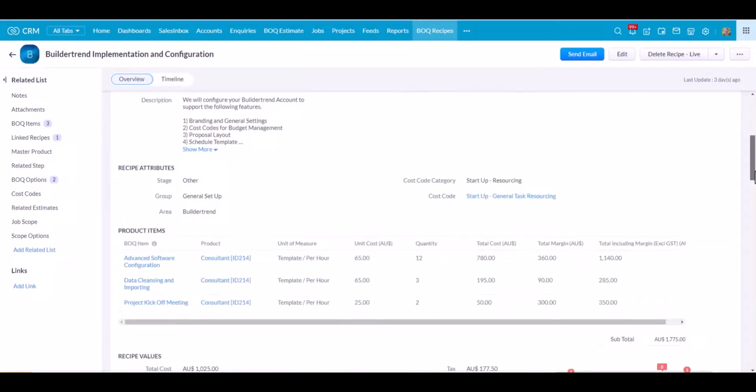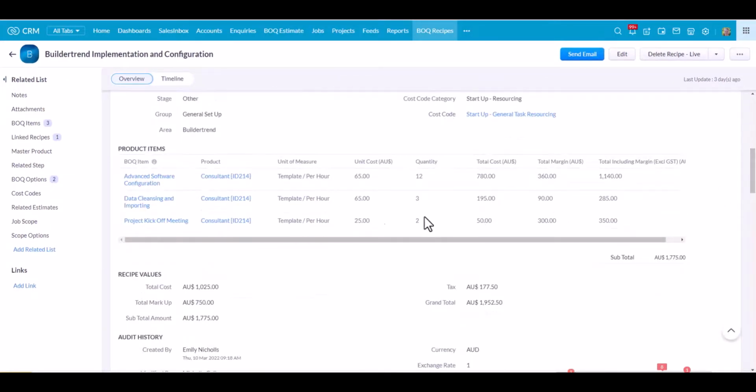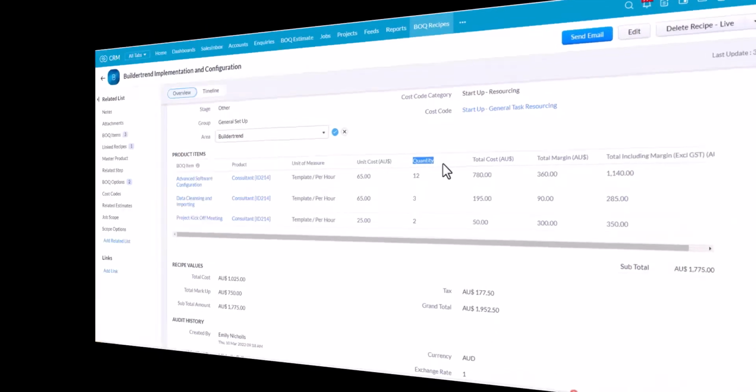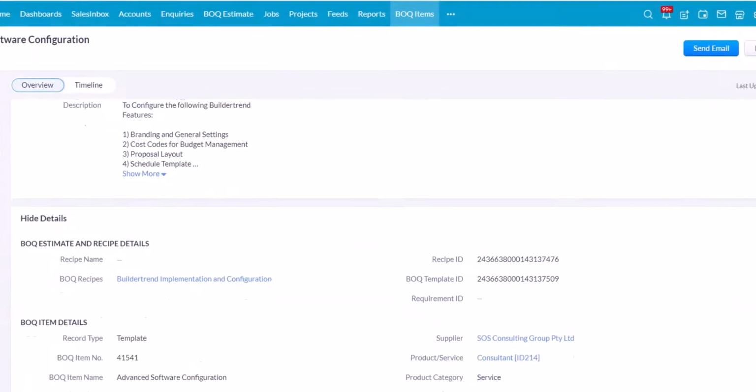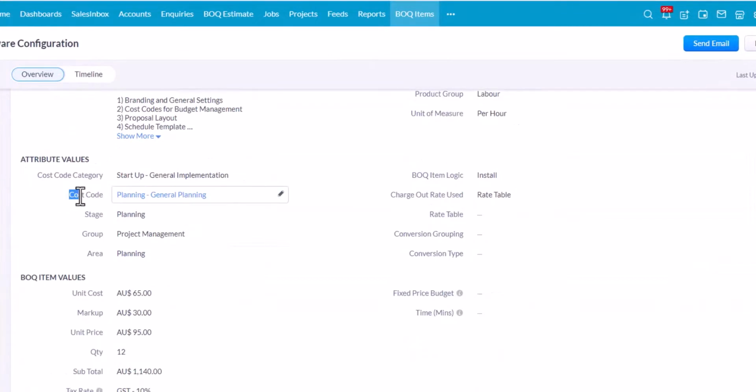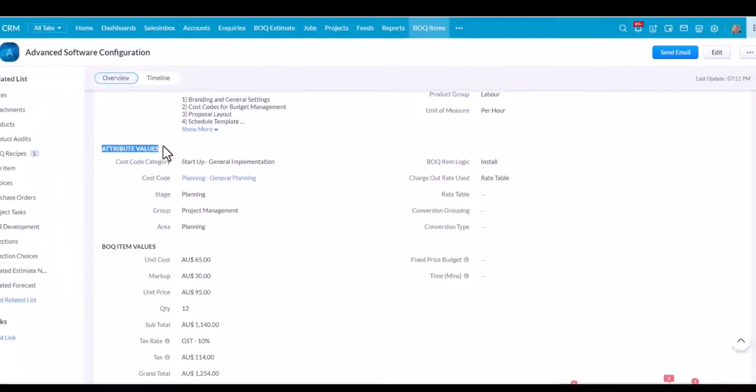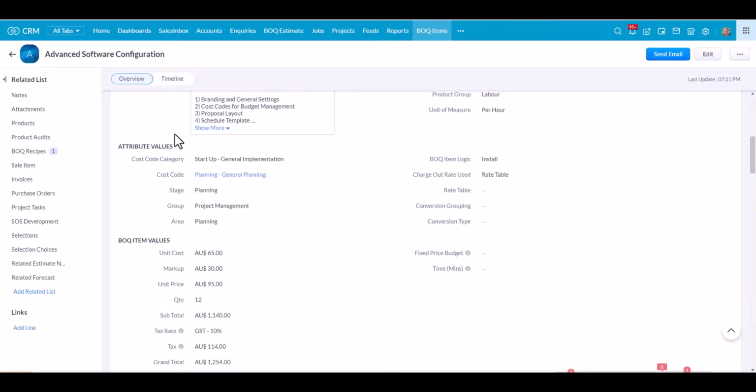So if we scroll down, we can see here we've got a subform with BOQ item records. They're connected to the product records, and in here has information such as my cost and my quantity. The BOQ item record stores all the information I need to manage this estimate item if it proceeds to a job, including the cost code associated with the budget, any cost information, attributes for reporting, and later it will also capture the actual costs associated to goods and services or labor and materials.